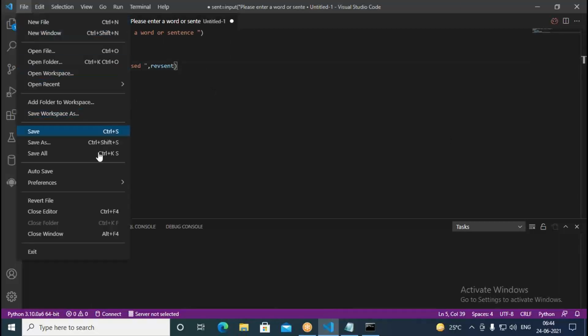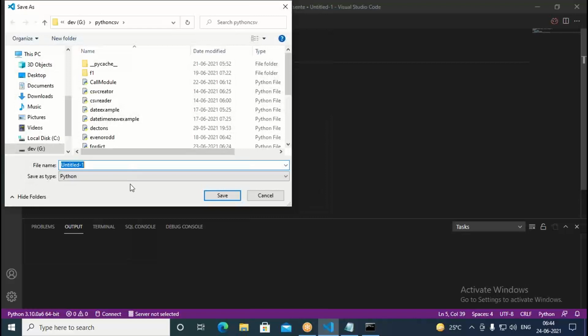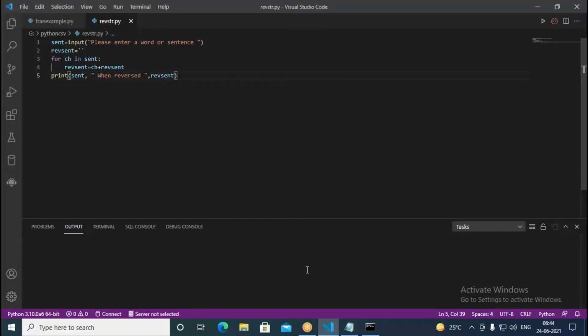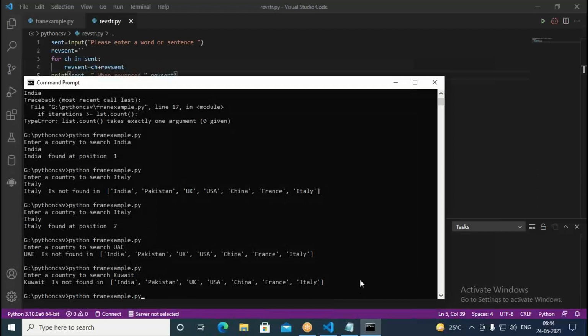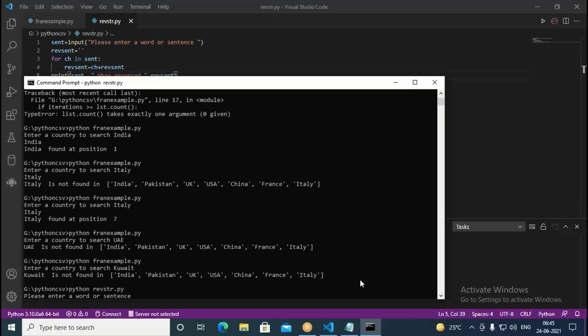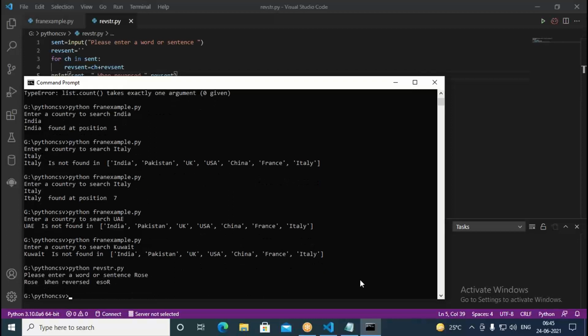Okay, so I save this as rev str. This is what reverse string, the program name is. Now I execute this. Rev str dot py file. What it says here, enter a sentence or word. I say rose. So it says ESOR. Whenever we entered rose, it is reversing everything.